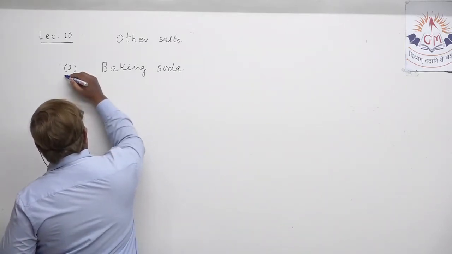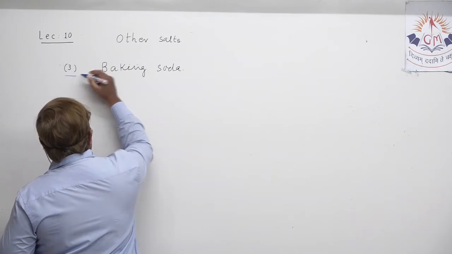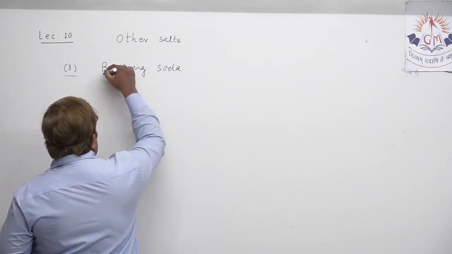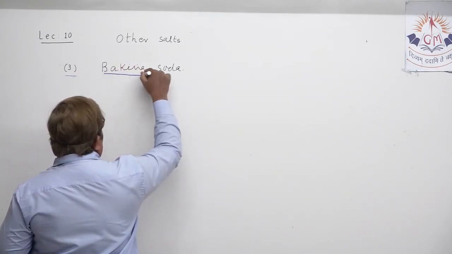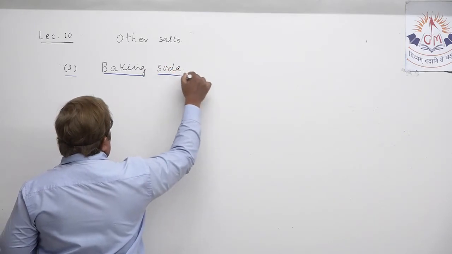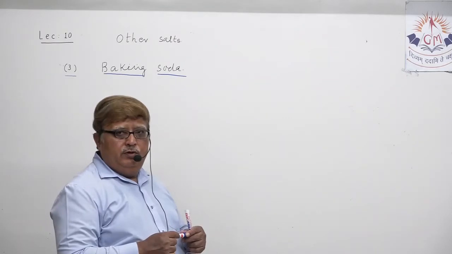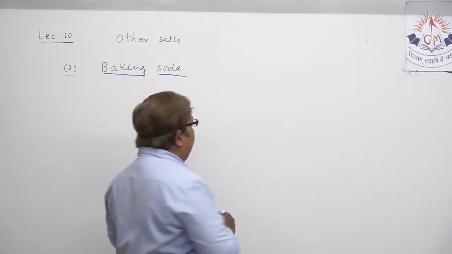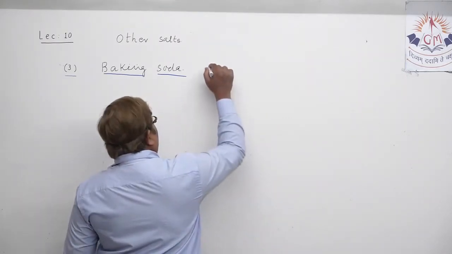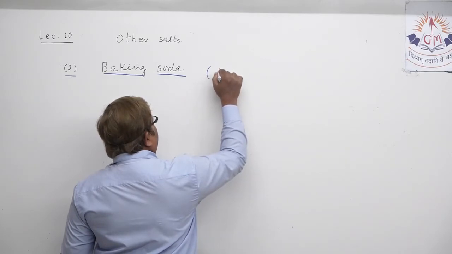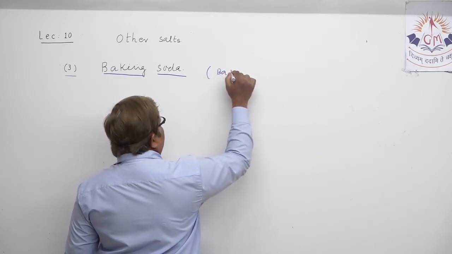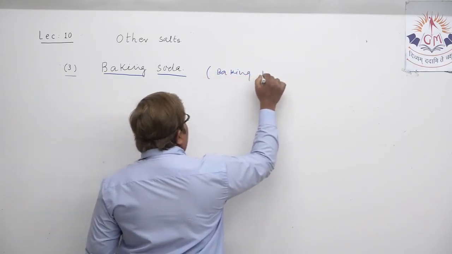Understand, you all know it very well. Baking soda is never a new name for us. Also known as baking powder, as you all know, we call it by the common name baking powder.